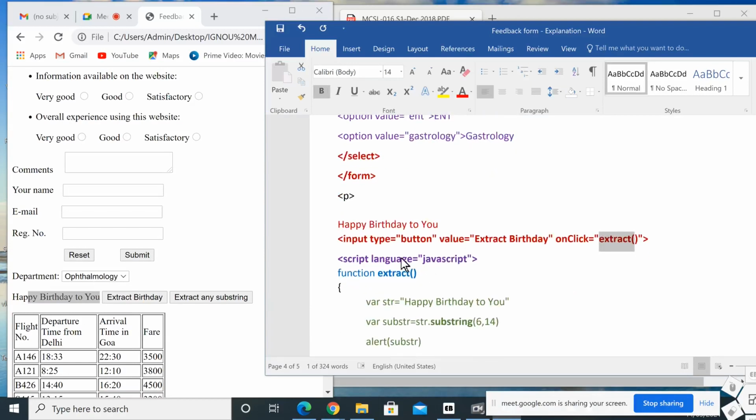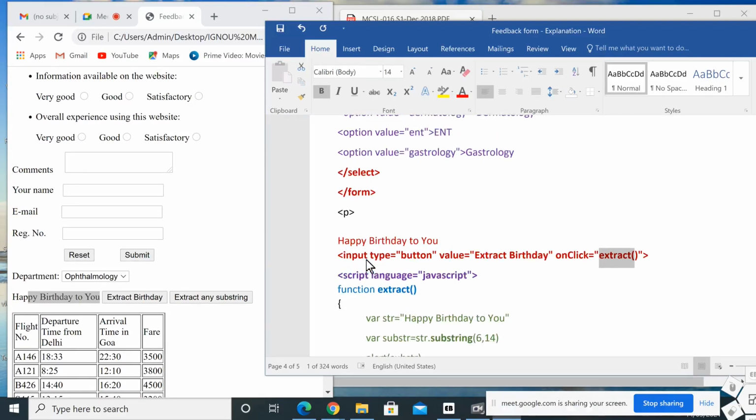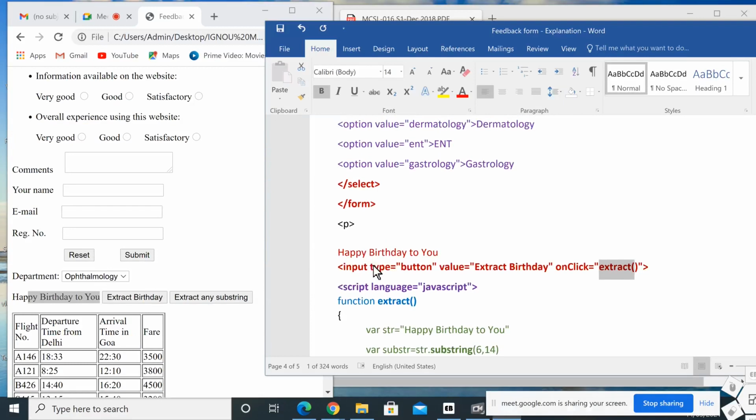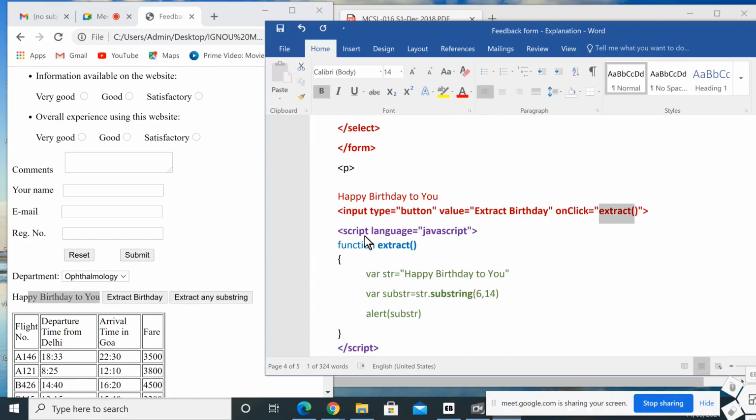Then here I used one inline script. Normally we use the script in the head part. Here I used it in the body part. How can we use it? That's why I use this inline function.